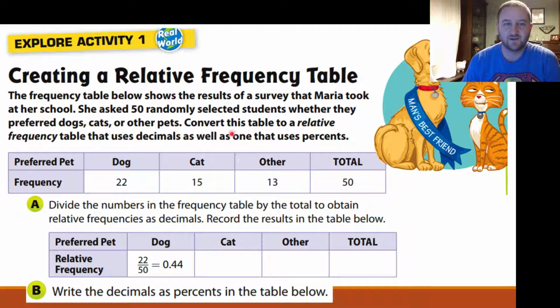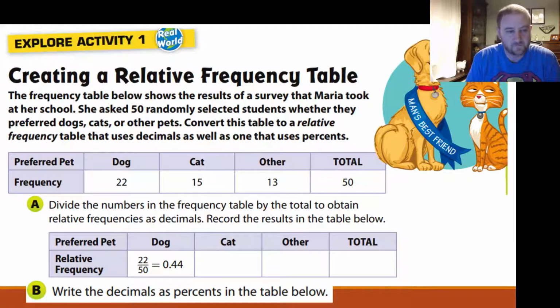Convert this table to a relative frequency table that uses decimals as well as one that uses percents. So here's our frequency table. There's a total of 50 people surveyed. 22 people said they prefer dogs. 15 people said they prefer cats. And 13 people said they prefer other. So maybe it's a hamster, gerbil, fish, something like that.